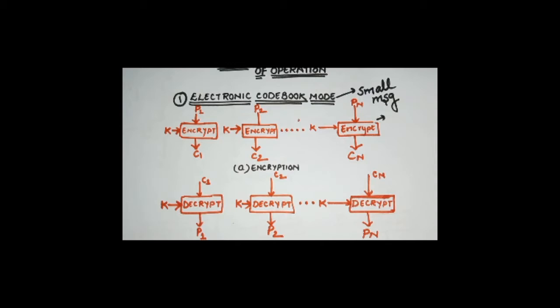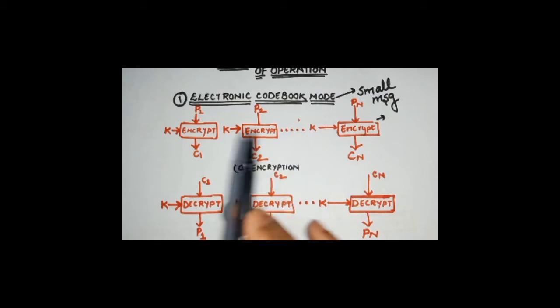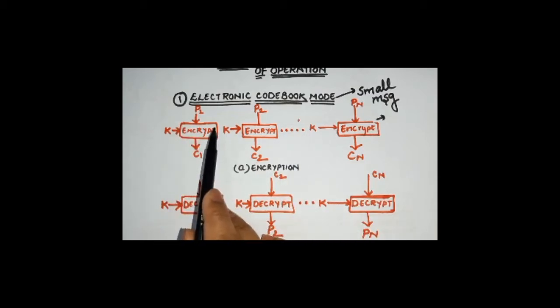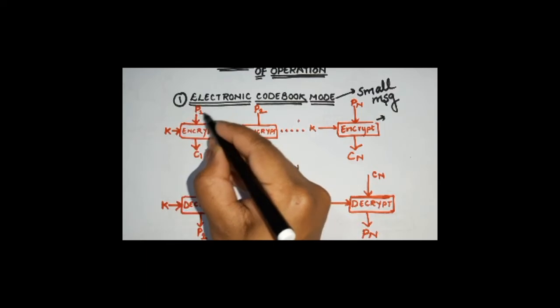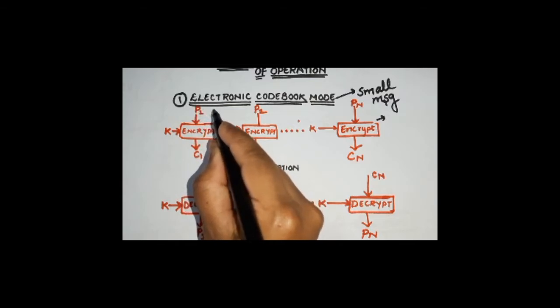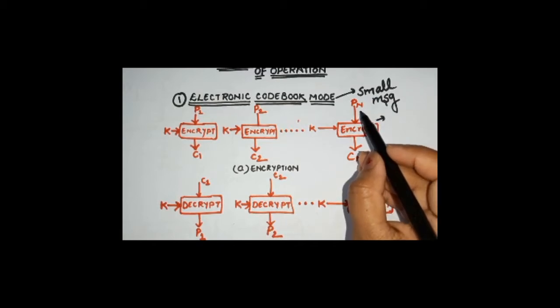Coming on to the diagrams to elaborate what the entire procedure is all about, please see the diagram. We've made a diagram for encryption here. This is an encryption block. Basically, the algo that we're going to use for encryption is kept here. This encryption block is going to take a block of plain text. We have named the different blocks as P1, P2, and up till Pn. We are assuming that the blocks will go up till Pn.